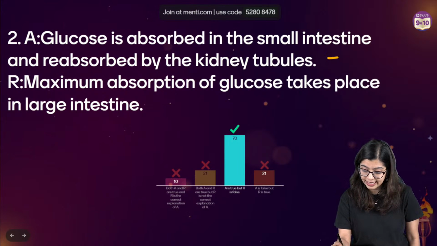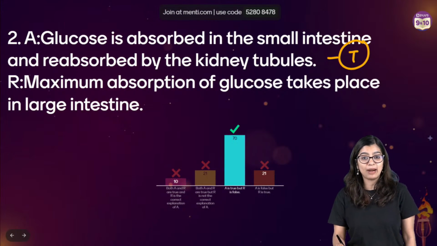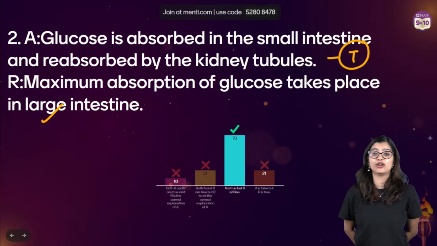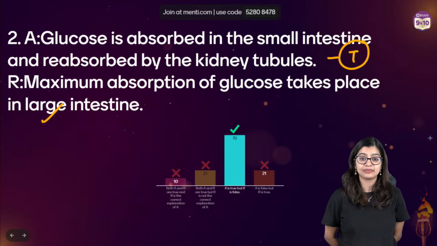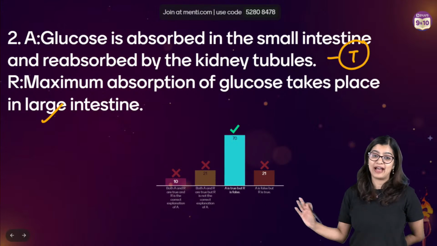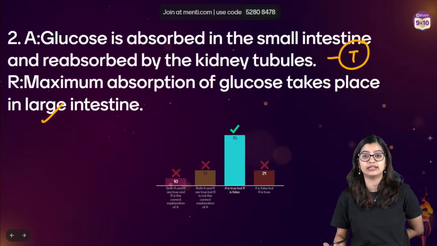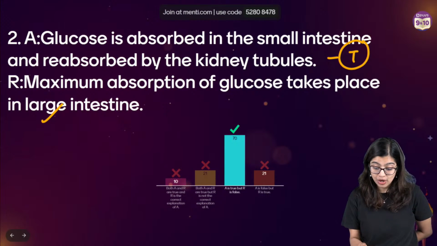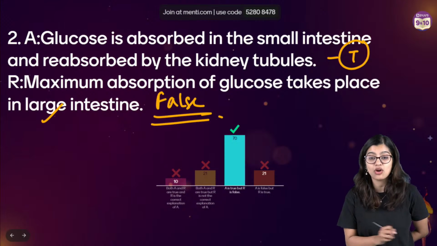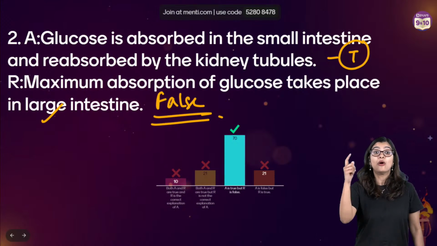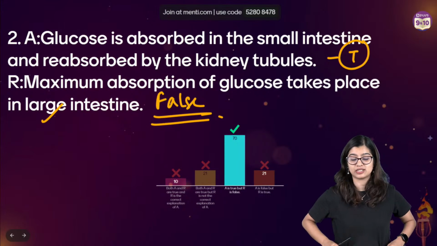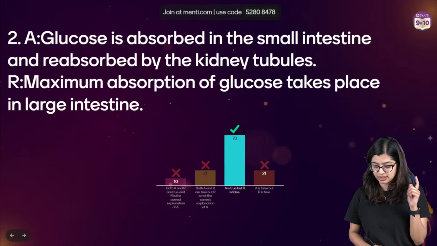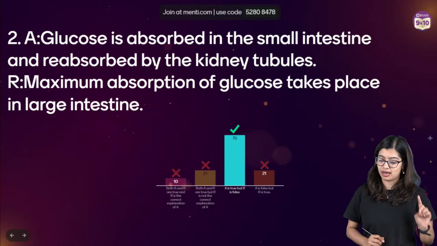So in this particular case, this statement is true. But does the large intestine help in absorption of glucose? How many of you did not read the fact that it was large intestine? How many of you saw the fact that it is large intestine and not small intestine? Maximum absorption of glucose takes place in large intestine. False. Absolutely not. Absorption of water takes place in large intestine, which is why in this case the correct answer is option C, where A is true and R is false.